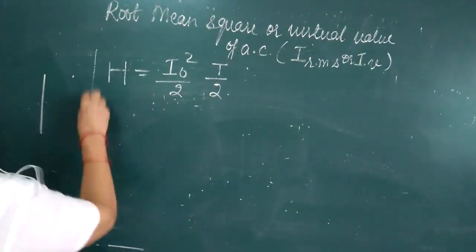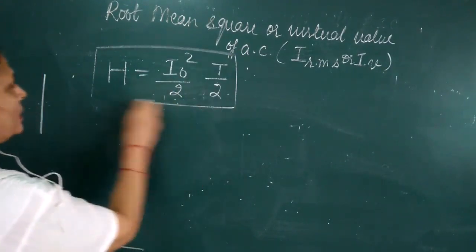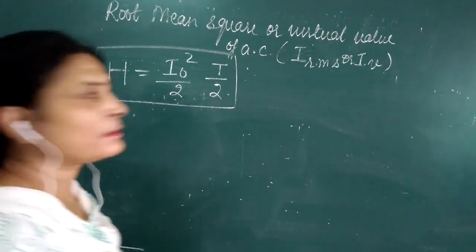Now this is when an AC was flowing in the circuit.